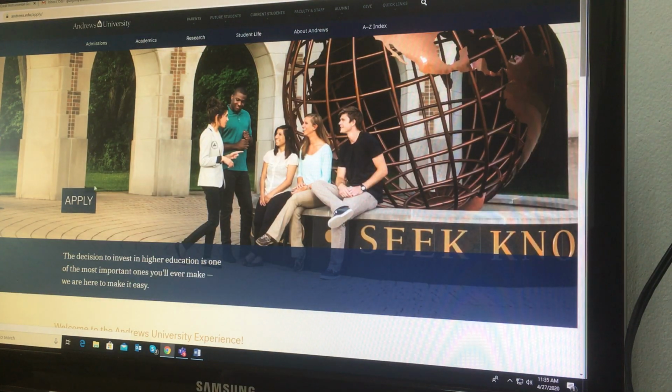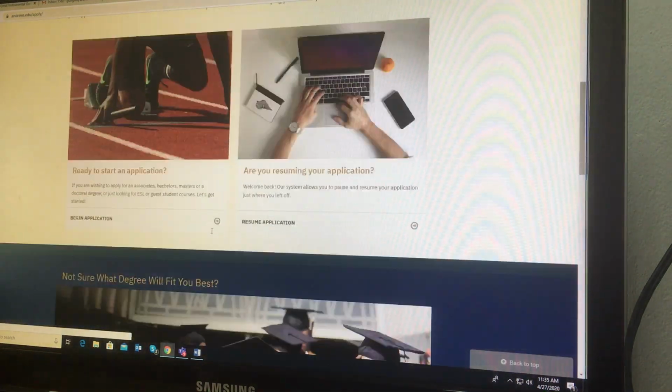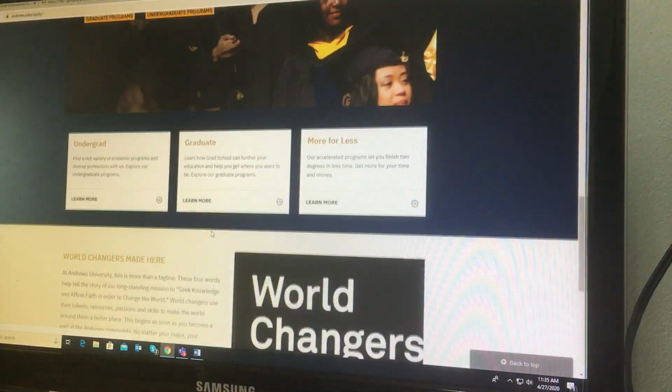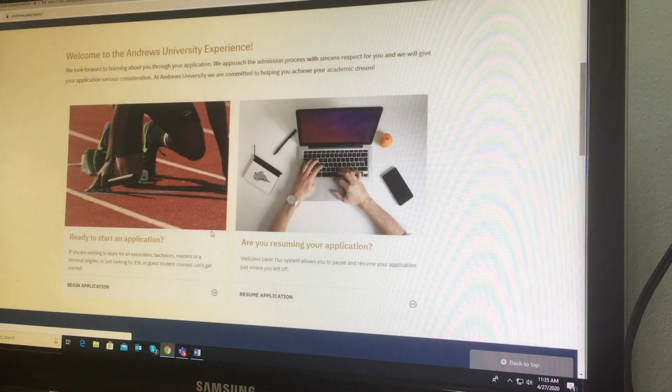As you can see, there's a picture, and you have the idea here of how the page looks, and then you try to apply.